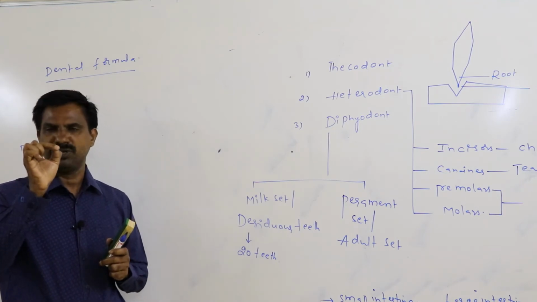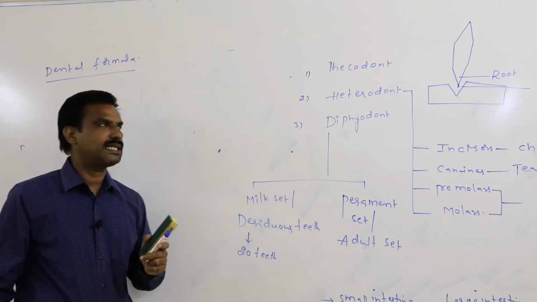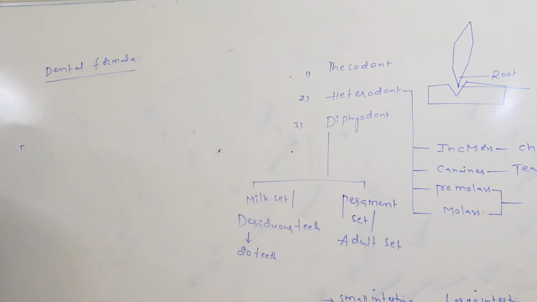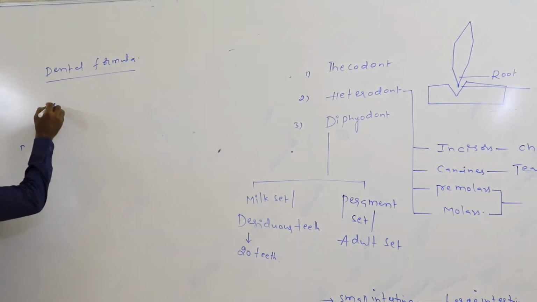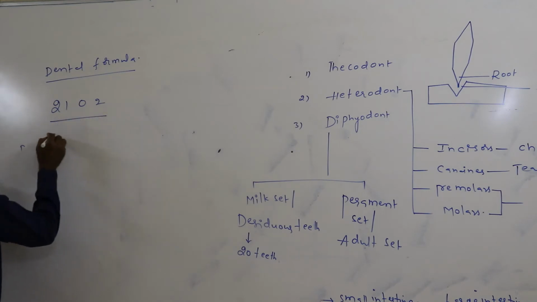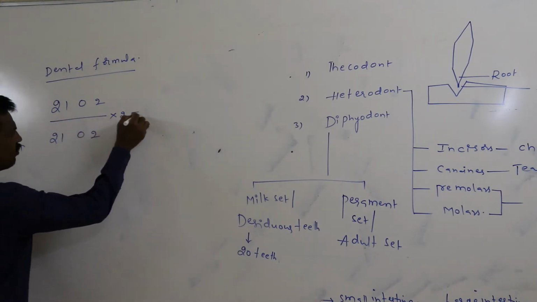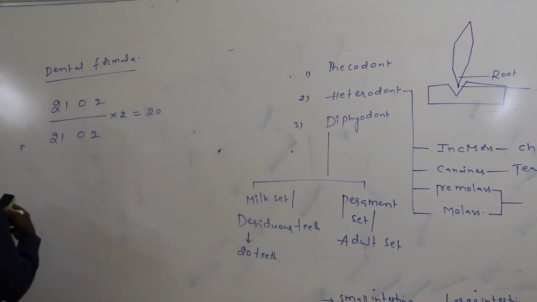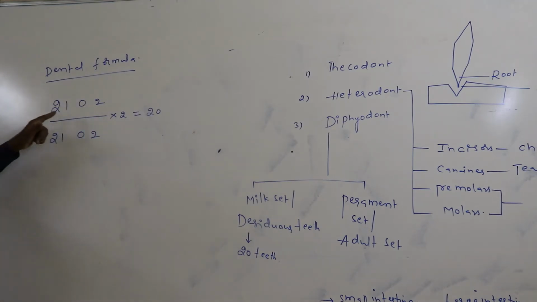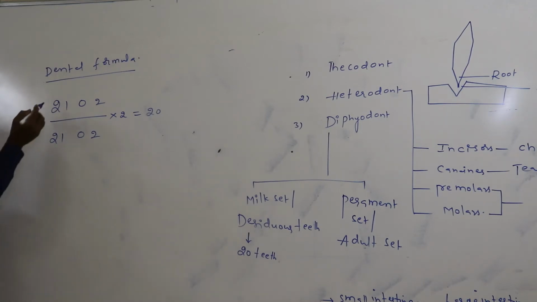Representation of the total number of teeth of half of the upper and lower jaw is said to be the dental formula. Again, what is the milk set dental formula? 2102 by 2102, into 2, equals 20. Then what does 2102 2102 mean?